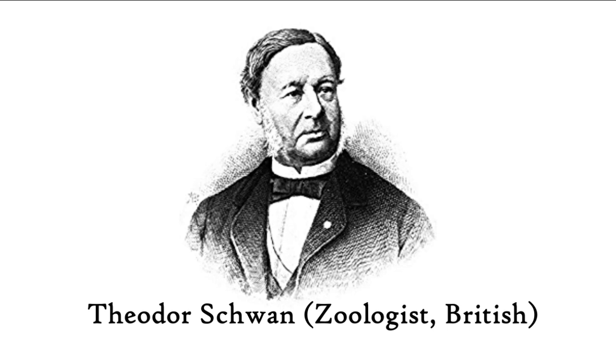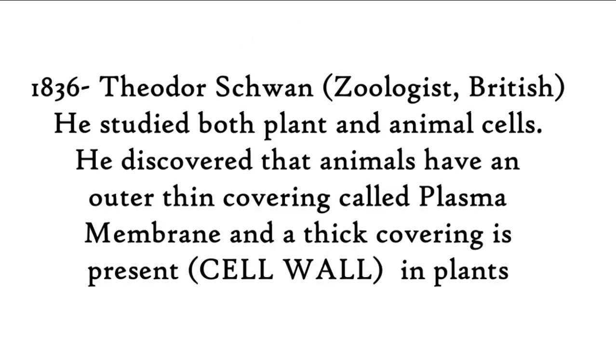After that, another scientist, he was a zoologist. Now a zoologist is a person who studies animals, and he was from Britain. His name was Theodor Schwann. Now this scientist studied both plant and animal cells, and what he discovered is that animals have a thin covering in the cell, and it is called the plasma membrane, and plant cells have a thick covering which is called a cell wall. So by this we can say that a plant has a cell wall and animals do not have a cell wall, okay.